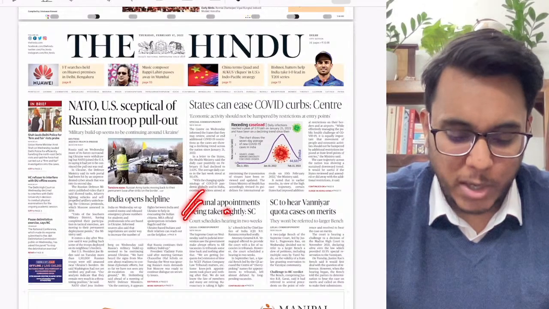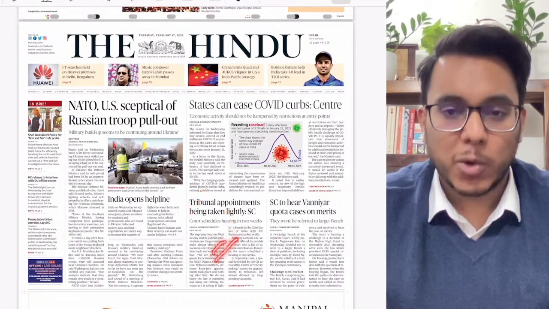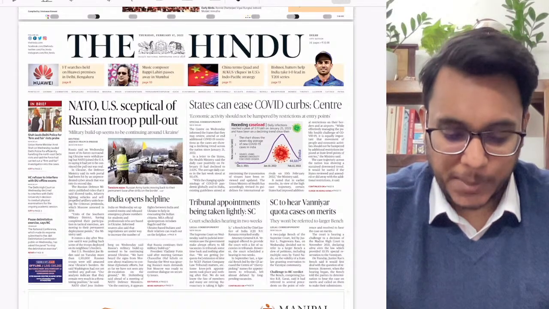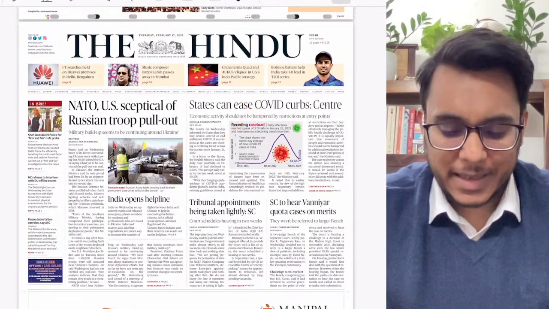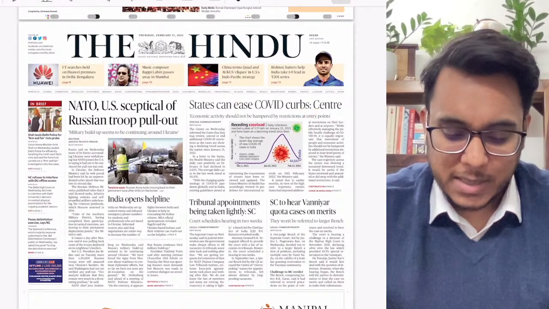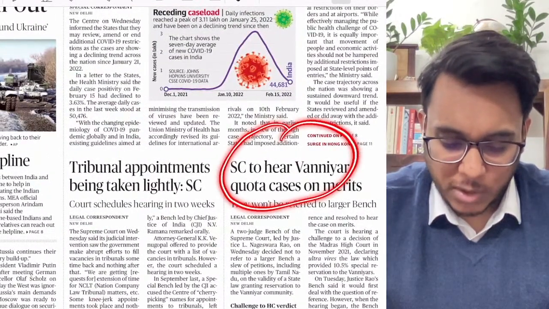After that, tribunal appointments being taken lightly; the Supreme Court will see this particular development that is coming. Then guys, states can ease COVID-19 curbs, not important for our exam. Supreme Court to hear one-year quota case on the merit.